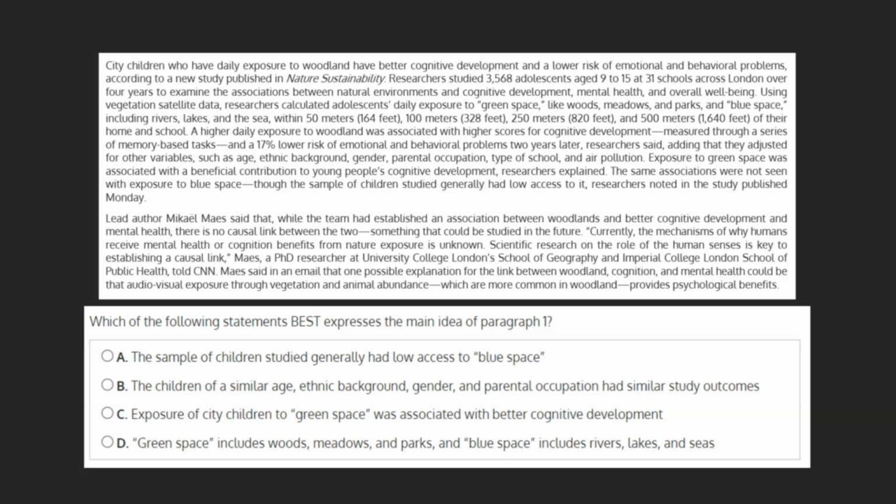Which of the following statements best expresses the main idea of paragraph 1? When looking for a main idea, it's important to ask yourself, does every sentence in this passage either lead up to, mention, or expound upon this idea?